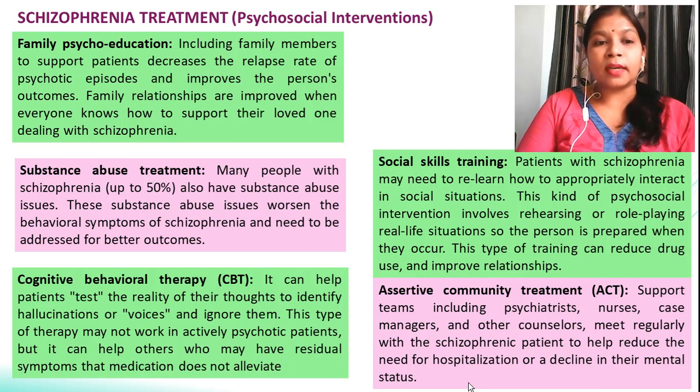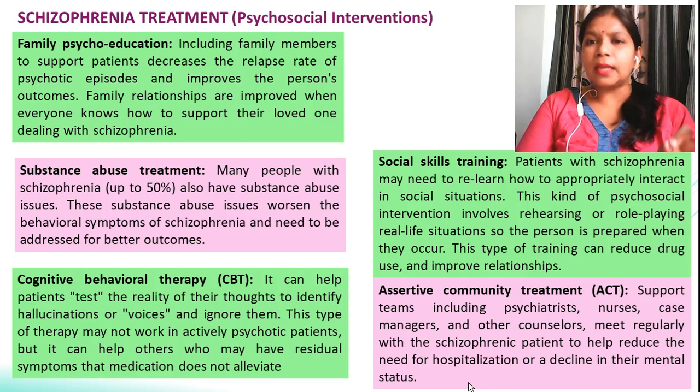Next is cognitive behavioral therapy, in short called CBT. It can help the patient test the reality of their thoughts to identify the hallucinations or the voices and ignore them. That means persons who have the feeling of hallucination or auditory hallucination undergo this type of treatment. This type of therapy may not work in actively psychotic patients, but it can help others who have residual symptoms, like if you had an attack of schizophrenia but right now you don't have any symptoms, it can definitely help prevent a second attack of schizophrenia.